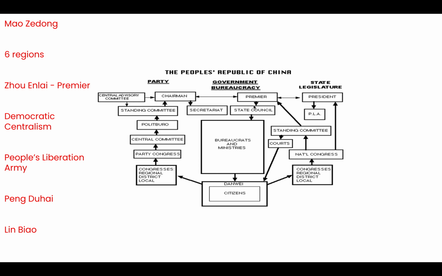The premier is responsible for ensuring that the bureaucrats and the ministers are following decisions made by the CCP, and the citizens are controlled by members of the PLA, therefore ensuring that everybody is following rules laid out by the Chinese Communist Party. And that kind of summarizes the power structure of the government laid out by the Chinese Communist Party. Okay, so ultimately power is centralized.